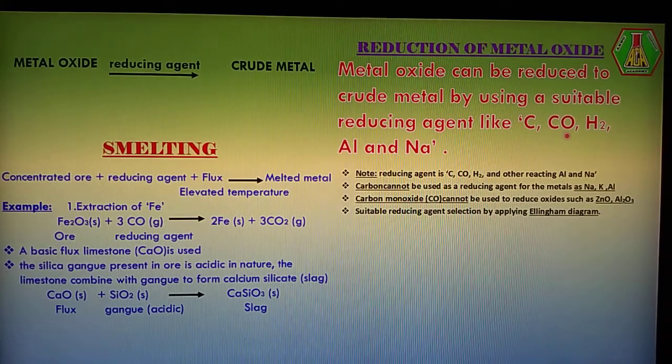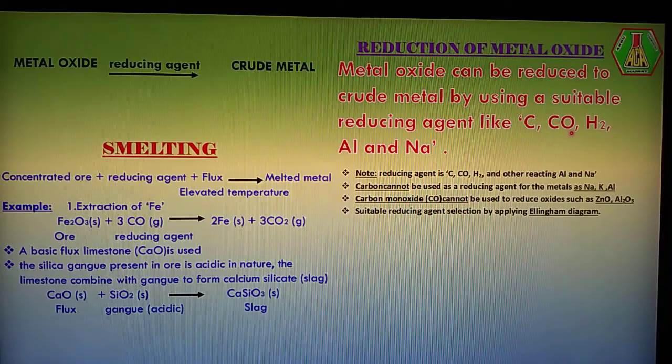Similarly, carbon monoxide acts as a reducing agent. It helps the reduction reaction and is involved in oxidation. I mean, because of its reducing agent character, it becomes an oxidized product. That's why carbon monoxide is a reducing agent. During the reaction, our byproduct is carbon dioxide. Similarly, with hydrogen as a reducing agent, our byproduct is water.